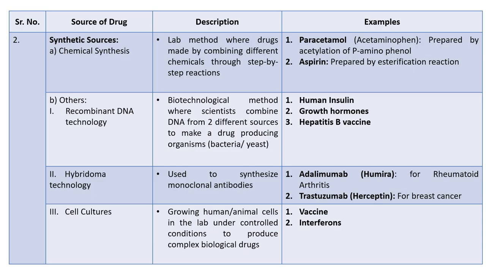So far, we saw the sources of drugs, meaning from where we get or extract the drugs, like plants, animals or synthetic methods. Now, let's talk about the sources of drug information. Suppose you want to know about a particular drug that is available in the market, like its uses, dosage form, category. Where will you search? Have you ever wondered where doctors and pharmacists get accurate and authentic information about medicine? Is it just from Google or a textbook? So let's understand which are the most reliable sources of drug information.